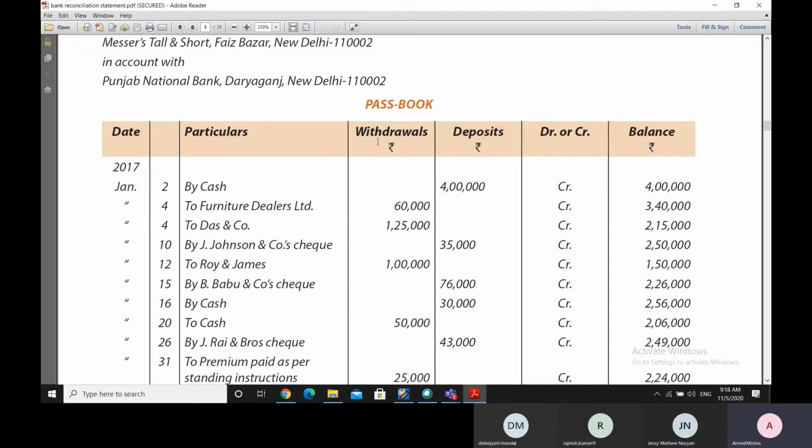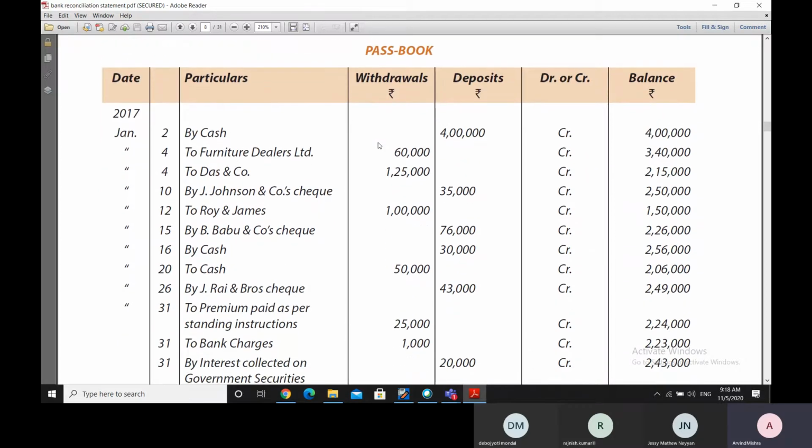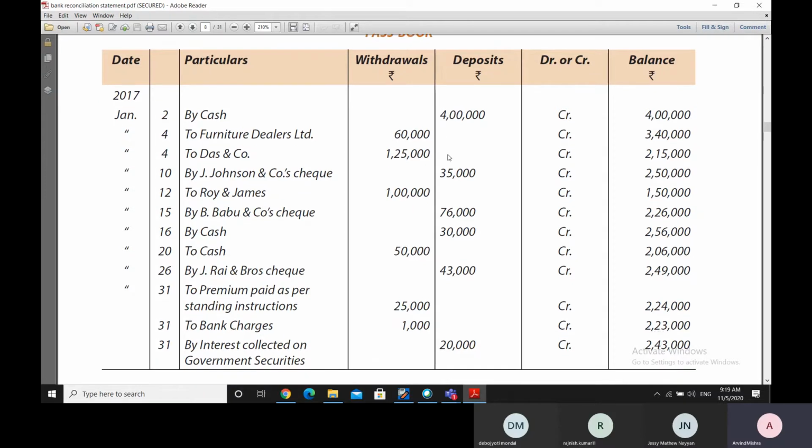Whenever a person withdraws some money, in the passbook it is entered under the withdrawals column, and whenever some deposit is made, either in cheque or in cash, it is entered in the deposit column, and in every row the balance is worked out. That is the way normally the passbook of the bank is arranged.